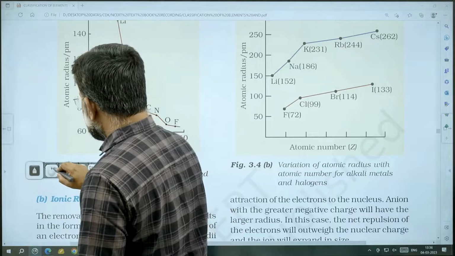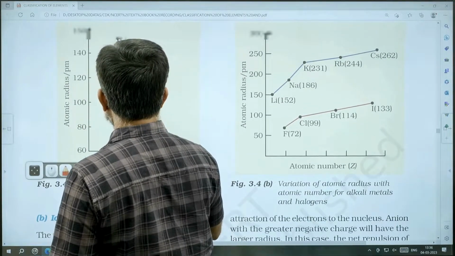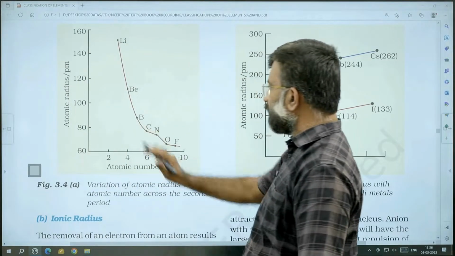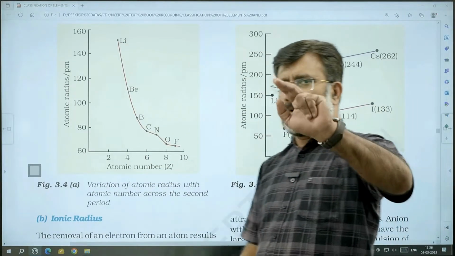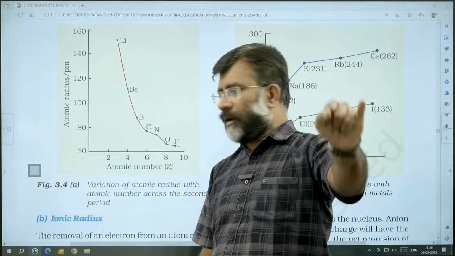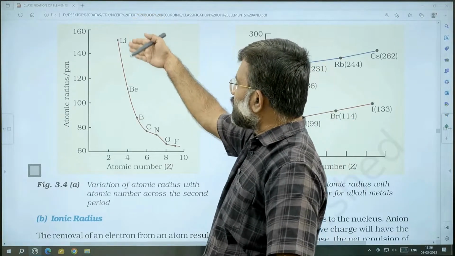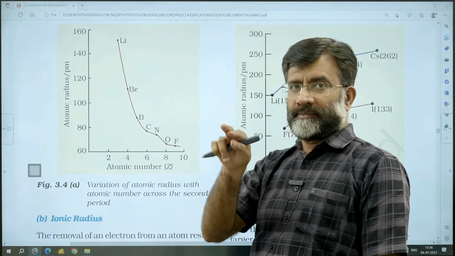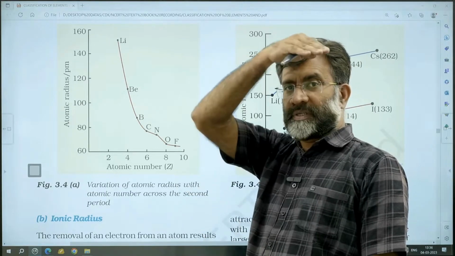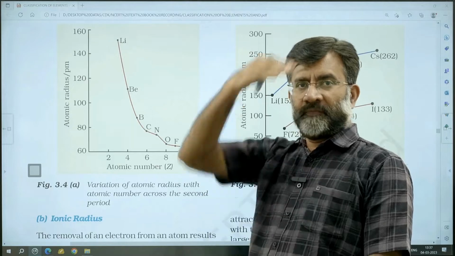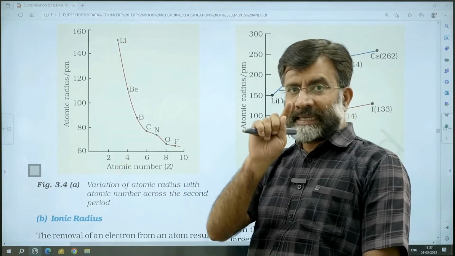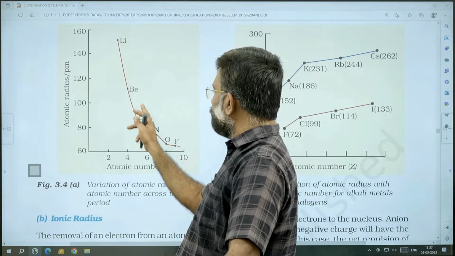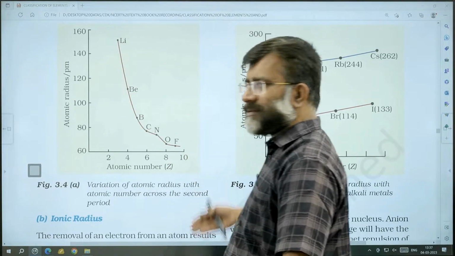You see, group 1 alkali, second series elements are given in the first plot here. Lithium, beryllium, boron, carbon, nitrogen, oxygen, fluorine. This is the second period, the first member of every family. Second period elements, lithium, beryllium. Here you see the meticulous analysis.